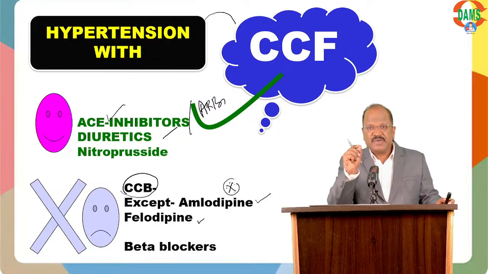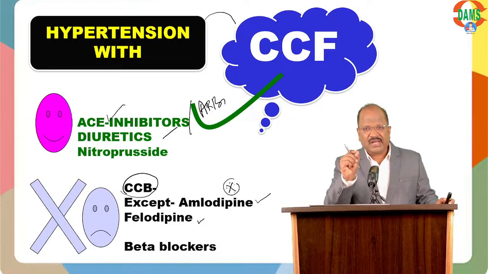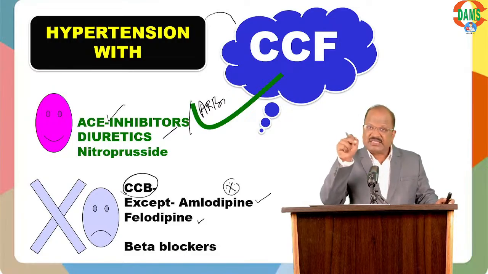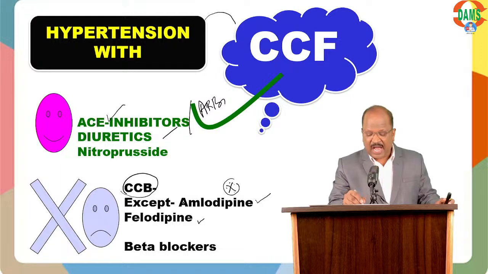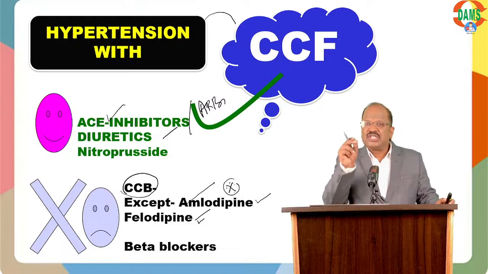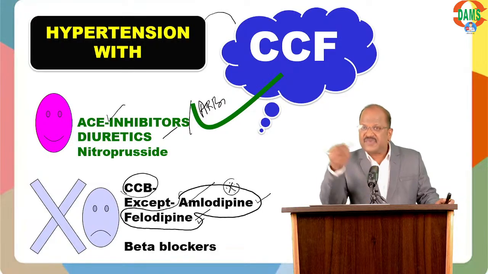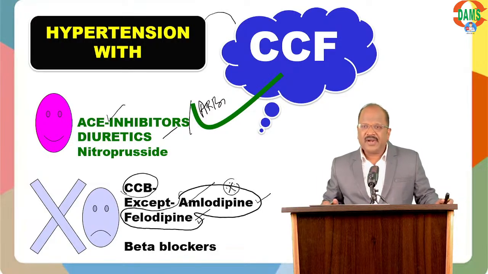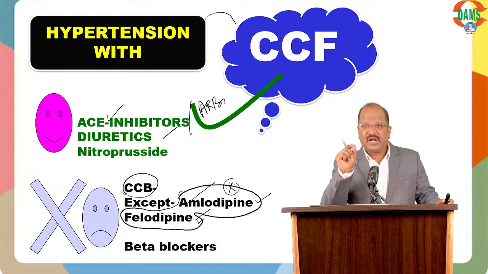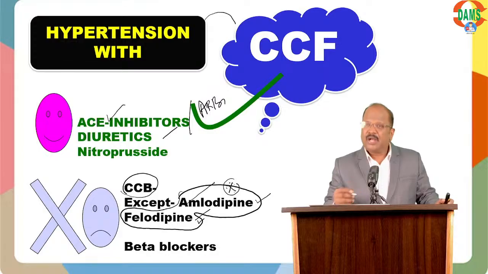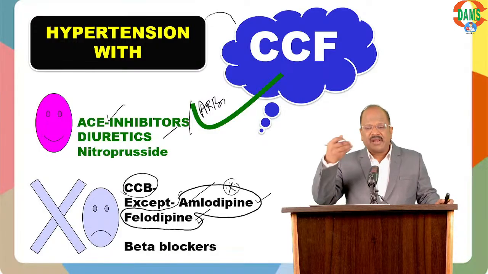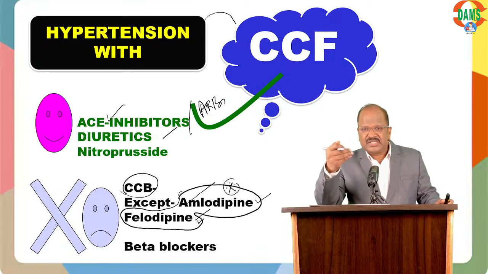Usually CCBs are contraindicated in heart failure. Exception, either amlodipine or felodipine. So these are the only two CCBs that can be preferred for treatment of hypertension in heart failure. Remaining CCBs are not preferred in heart failure. Okay. And then beta blocker. Beta blockers have a negative inotropic effect, they may further decrease cardiac output.